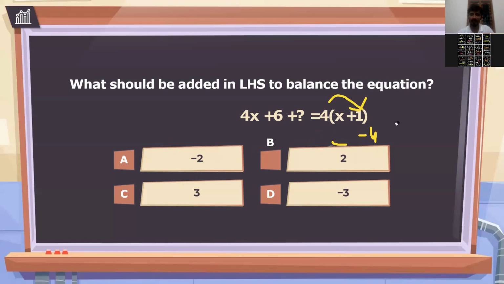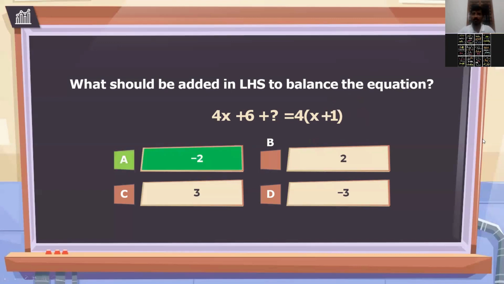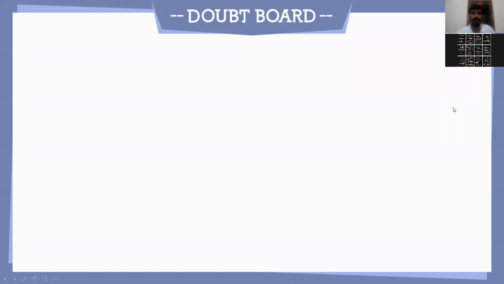Let me check. Is it minus 2? Yes. Okay, so your answer is correct. Very good. So how many chocolates? 5 plus 2, 7, right? Okay, fine. Any doubt so far? No doubt. Okay, so let me move to the next.